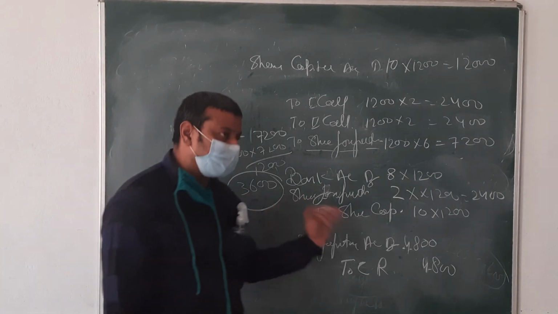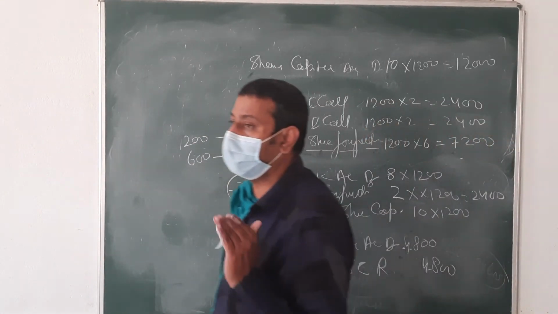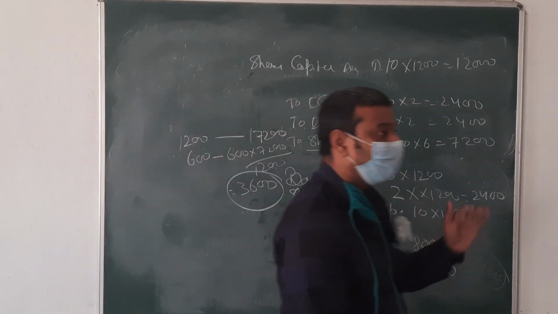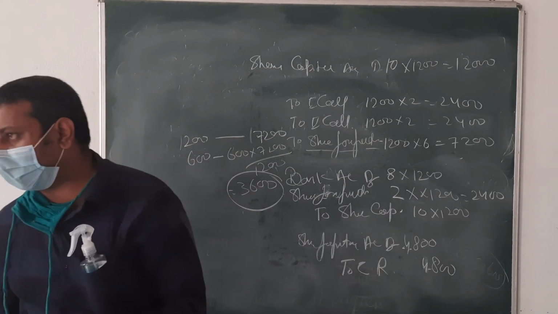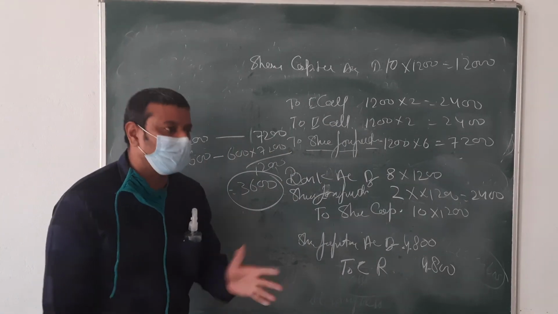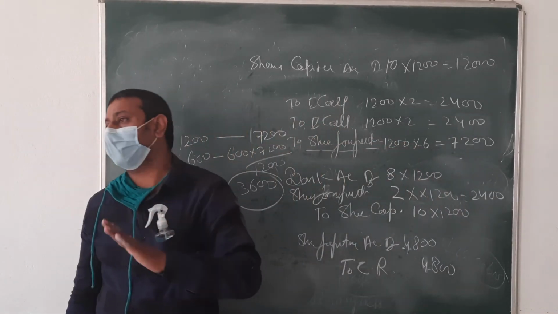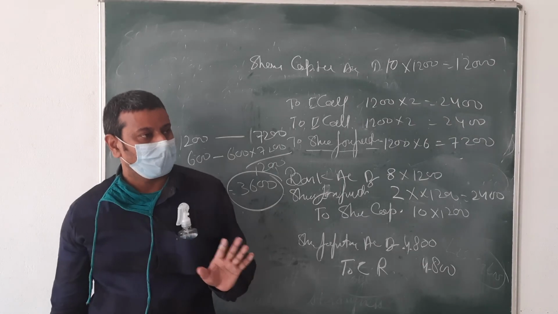In capital reserve, it's the viva question. In this capital reserve only we are going to transfer that forfeiture amount which is reissued. Okay, beta, which is reissued. Otherwise, that always remains as paid in a forfeiture. Clear? Clear or not?